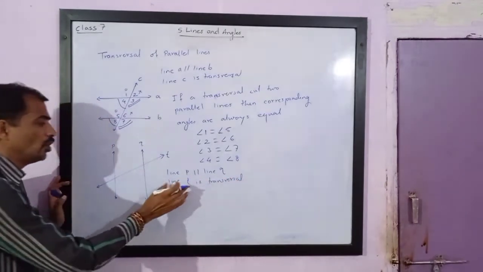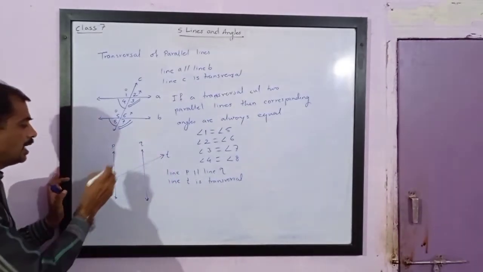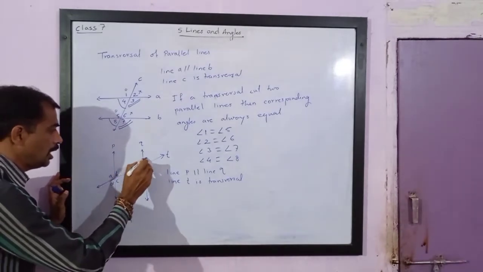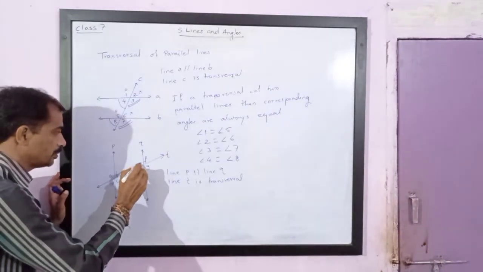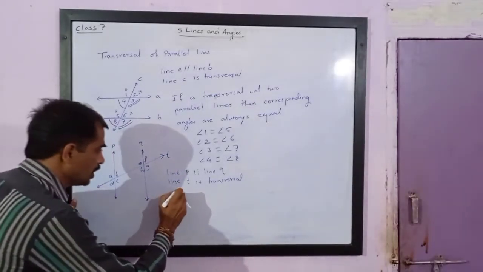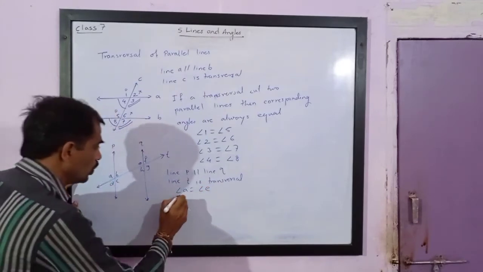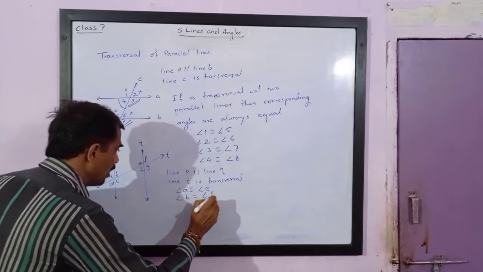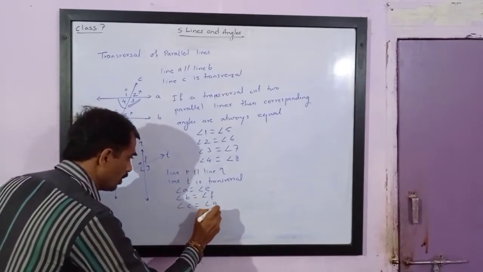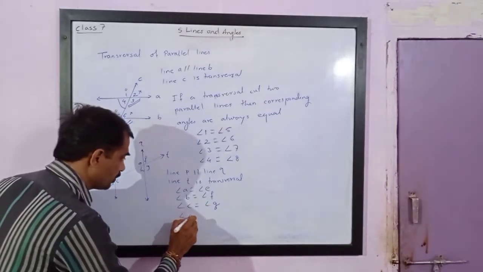Then you will notice that line T makes 8 angles with the parallel lines, and if we take the names A, B, C, D, E, F, G, H, then you will notice that angle A is equal to angle E, angle B is equal to angle F, angle C is equal to angle G, and angle D is equal to angle H.